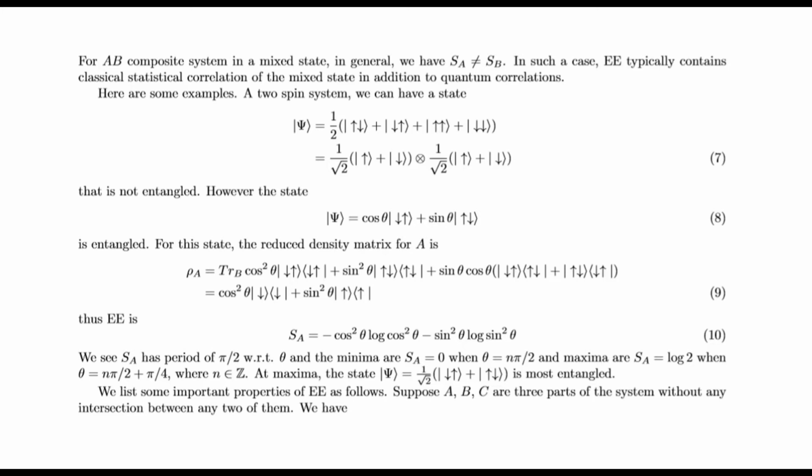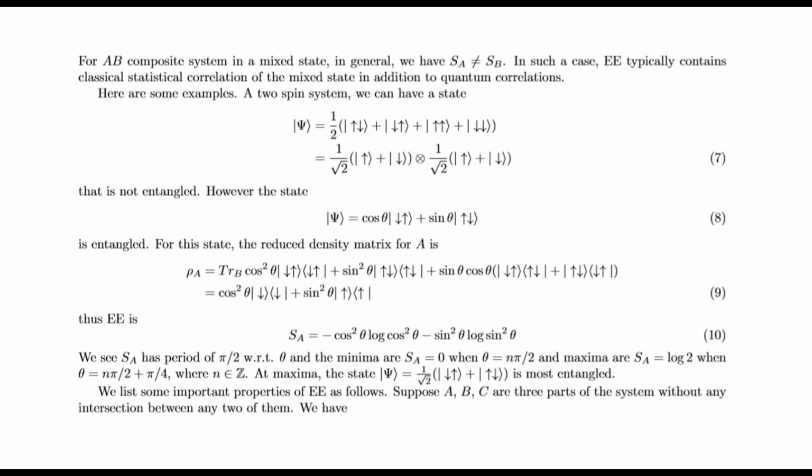A two-spin system. You can have a state that is not entangled. However, this state is entangled. For this state, the reduced density matrix for A is this, and the entanglement entropy is this. We see that the entanglement entropy has a period of this. The minima are S_A equals 0 when theta is n pi over 2, and the maxima are S_A equals log 2 when theta is n pi over 2 plus pi over 4, where n is an integer.